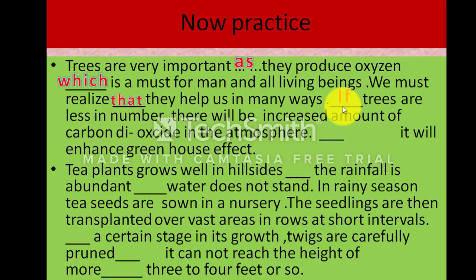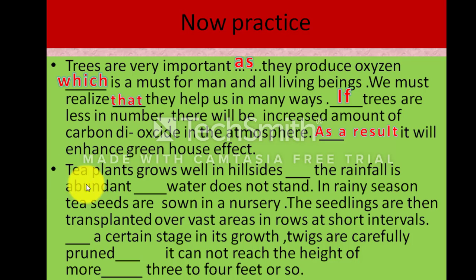So to know the meaning is very important. Dash it will enhance greenhouse effect. So there are about importance of trees. So we can say, thus it will enhance greenhouse effect. Thus, or as a result you can also say, as a result it will enhance greenhouse effect. If trees are less, as a result it will enhance, or so, or thus it will enhance greenhouse effect.